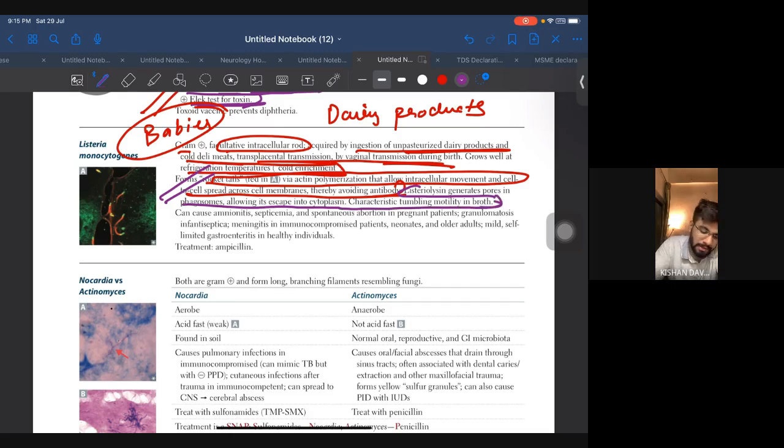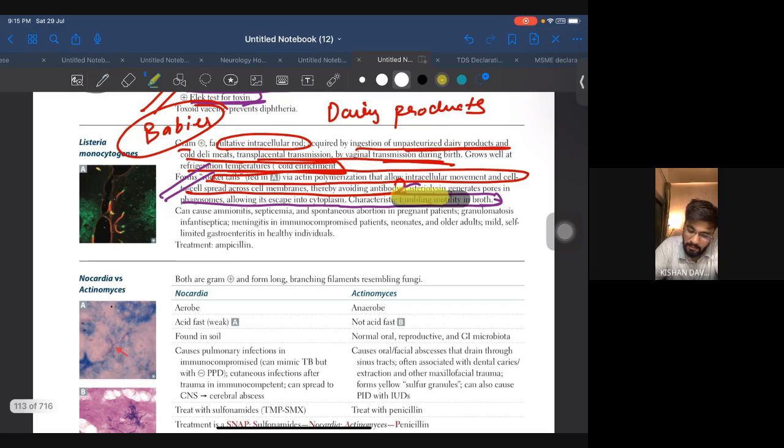Characteristic tumbling motility. Now, tumbling motility is very high yield. So make sure you know it properly. Okay? Highlight tumbling motility. It's very important. All right.